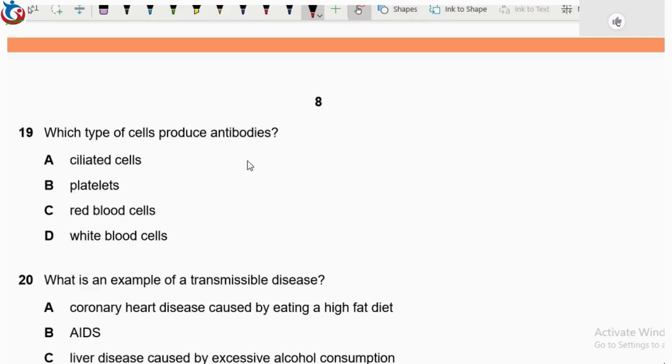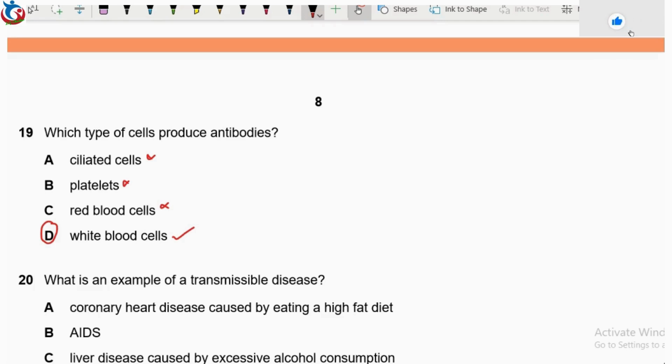Question 19 says, which type of cells produce antibodies? Antibodies are produced by the white blood cells, not ciliated cells, not platelets, not red blood cells, but the white blood cells.